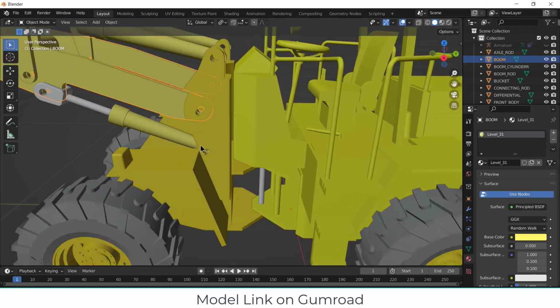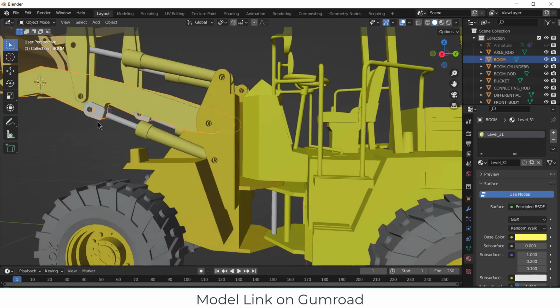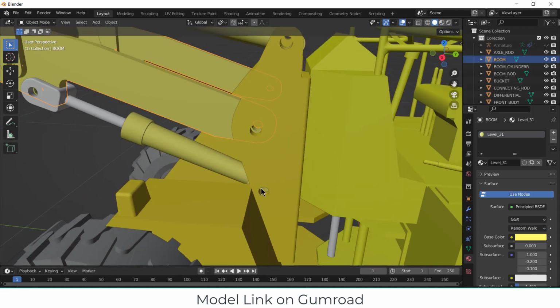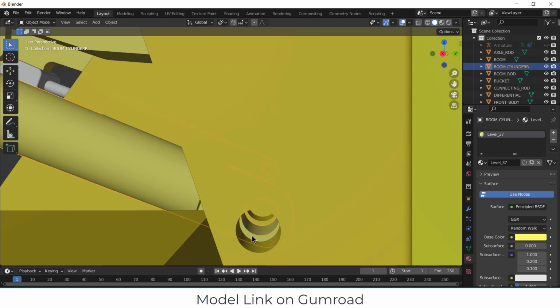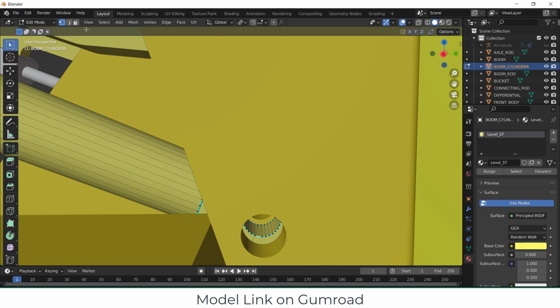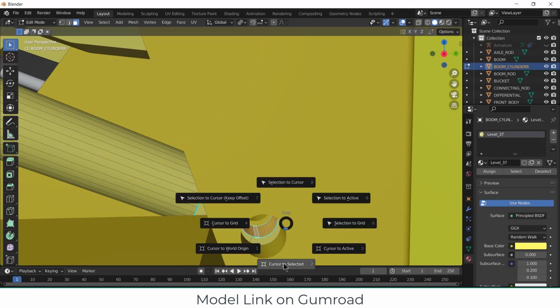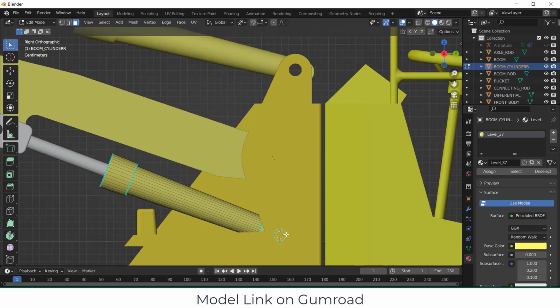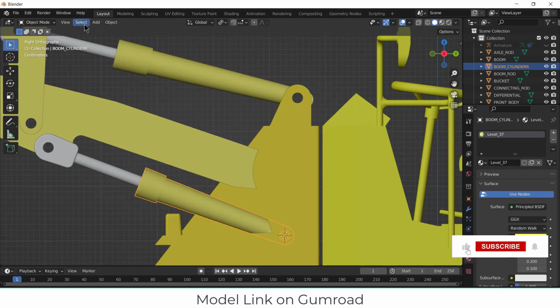So first thing I have to do is place the armature. So where is the correct place to place the armature? I think for the suspension, the correct place is here at the hole. So select this, press Tab. You can see I am at the center here. Now go to the face select mode. By pressing Alt Shift, select all the faces. Now press Shift S, cursor to selected. Now press 3 on your numpad. As you can see, I am in this position. Now press Tab to exit.